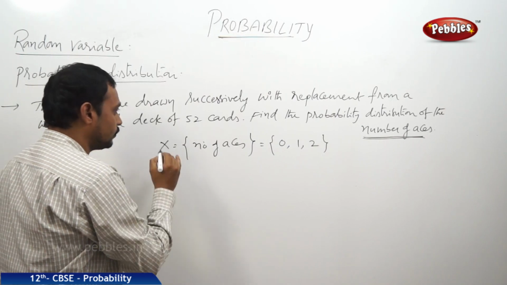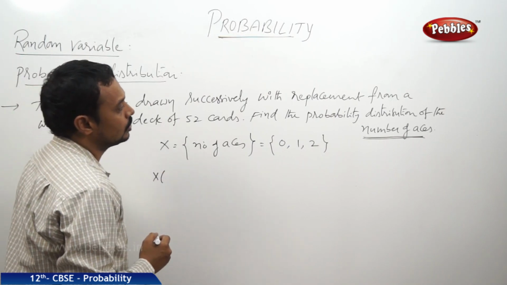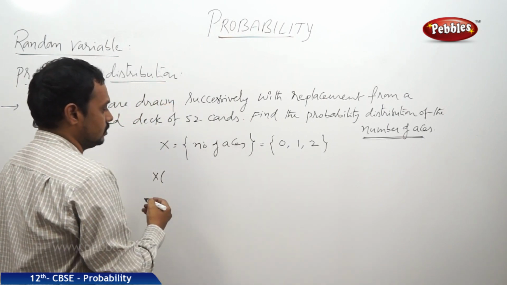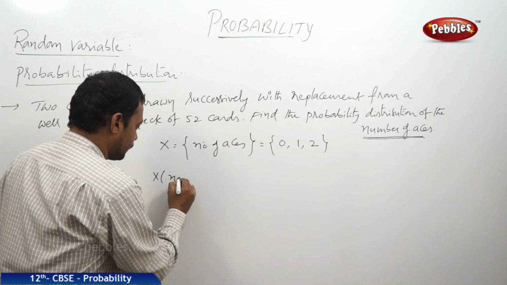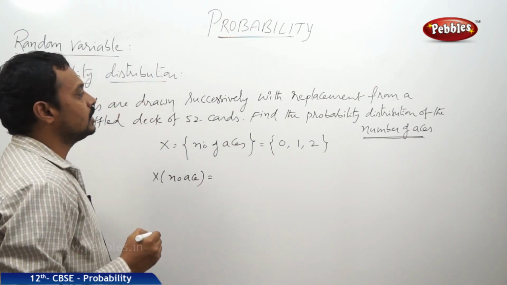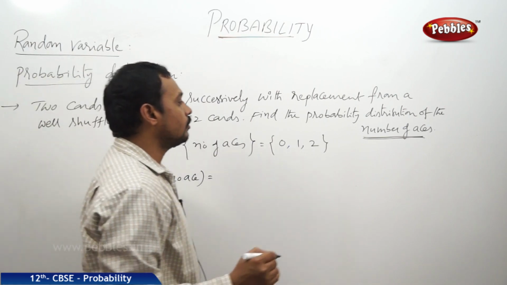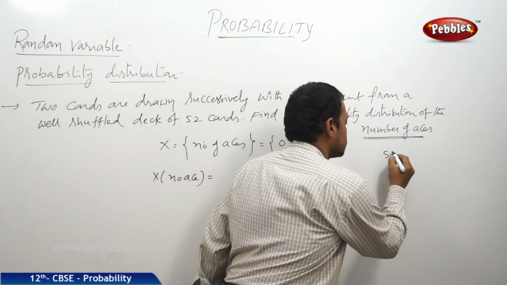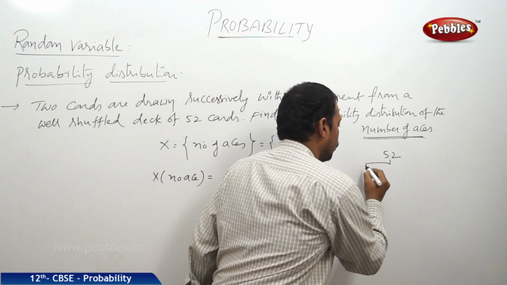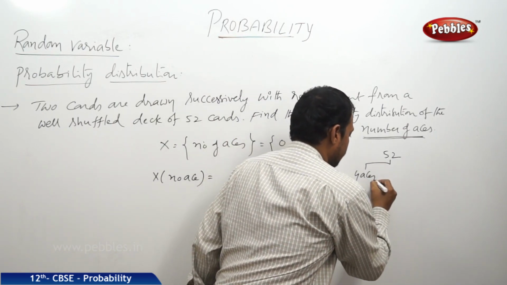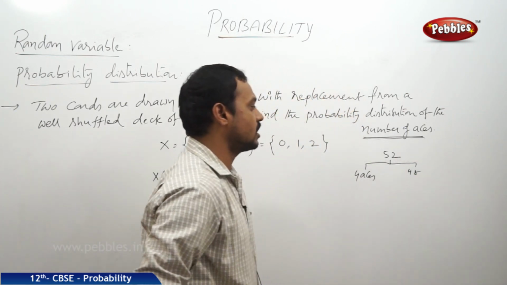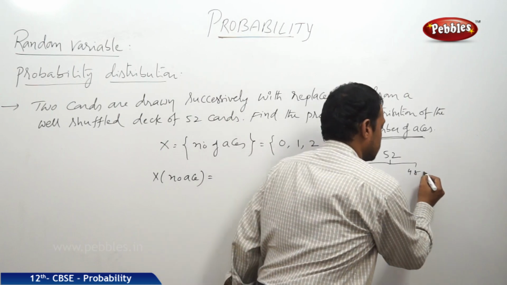That is P of no ace. Totally there are 52 playing cards, out of which 4 are aces and the remaining 48 are non-ace cards, the other cards.